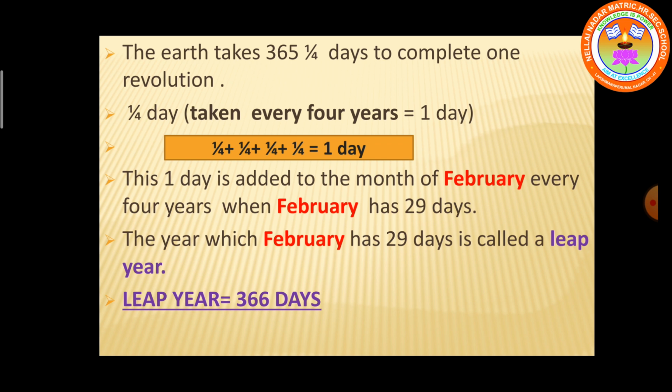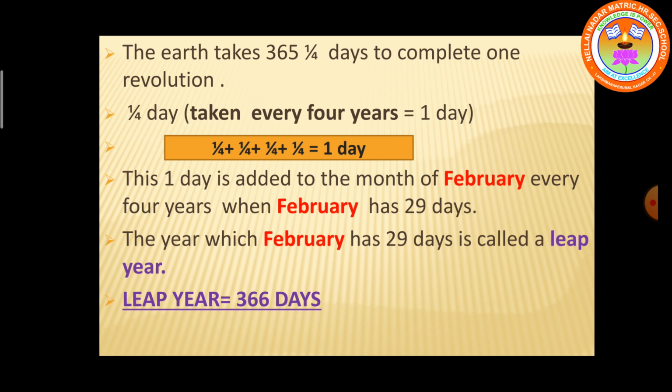If you take the 1/4 days in every 4 years, it makes 1 day. 1 year you have 365 and a quarter days. The 4 quarters, if you take 1/4 plus 1/4 plus 1/4 plus 1/4, is equal to 1 day.